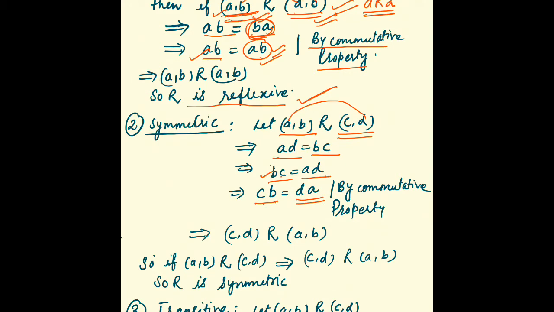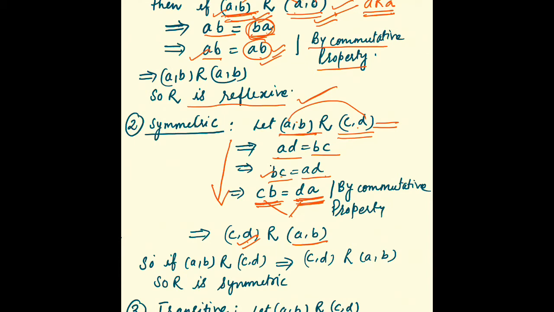So BC I am writing as CB and AD I am writing as DA. Now according to this relation, can I say that CD is relating to AB? Initially I supposed that AB is relating to CD, but later on, doing these changes, I'm saying that CD is also relating to AB. So it means this relation is now symmetric also.